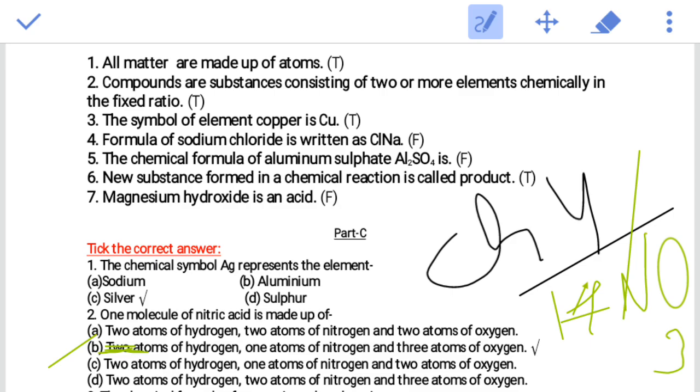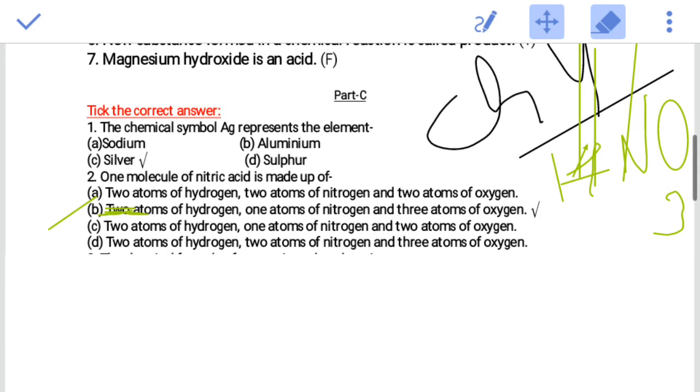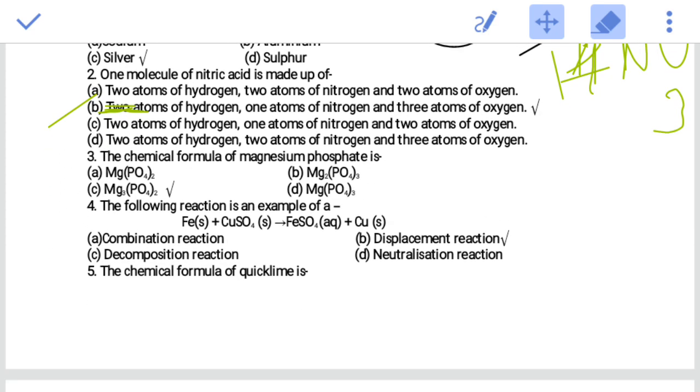So B is the correct answer. Next, the third one, the chemical formula of magnesium phosphate. It is Mg3(PO4)2, so C is the correct answer.